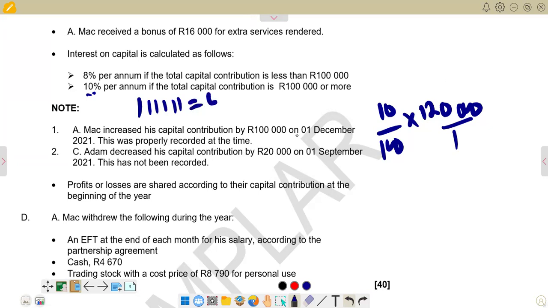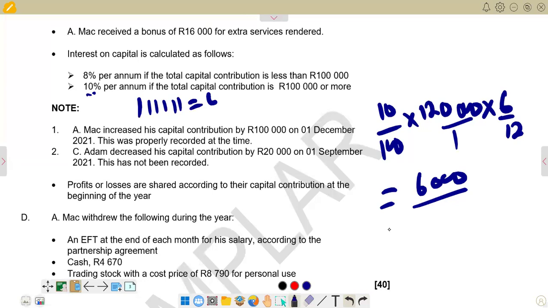So obviously we have 12 months in a year. So we're going to multiply by 6 over 12. And then if you do that, you see that the answer that we are going to get is 6,000. That was before it was reduced. Then after it was reduced, it was now 100,000.